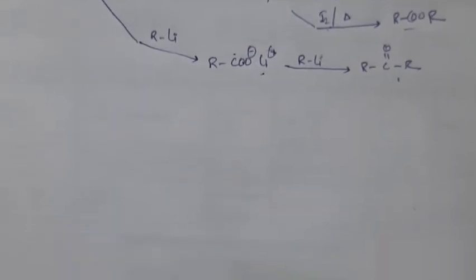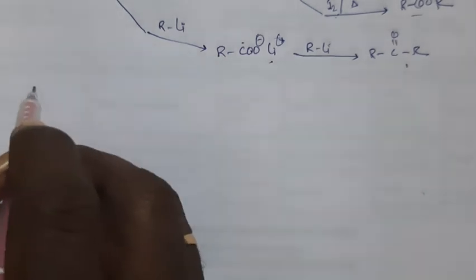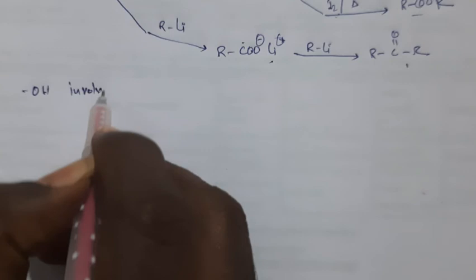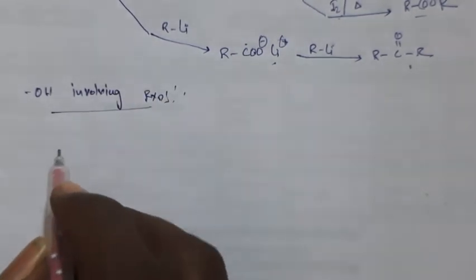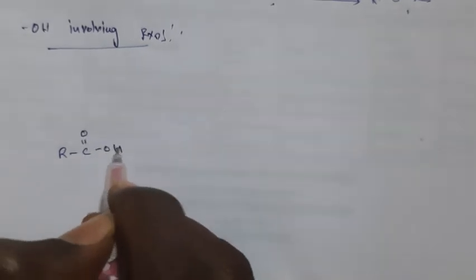Now the second type of reactions we get on OH, right? OH involving reactions. How these reactions take place, we'll discuss now. Here we have C double bond O, OH.